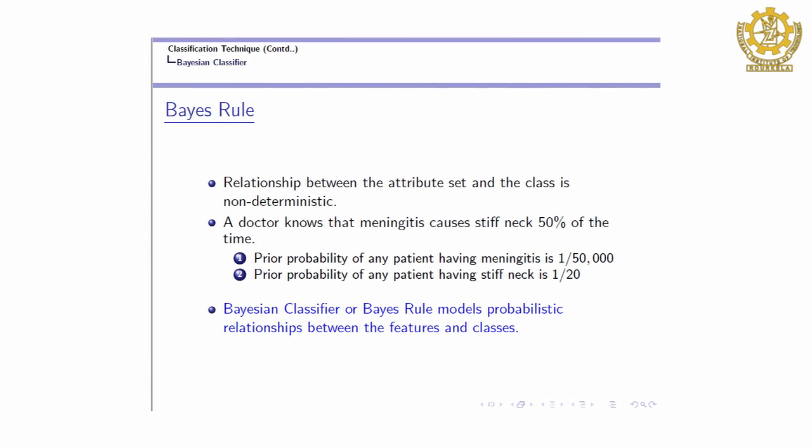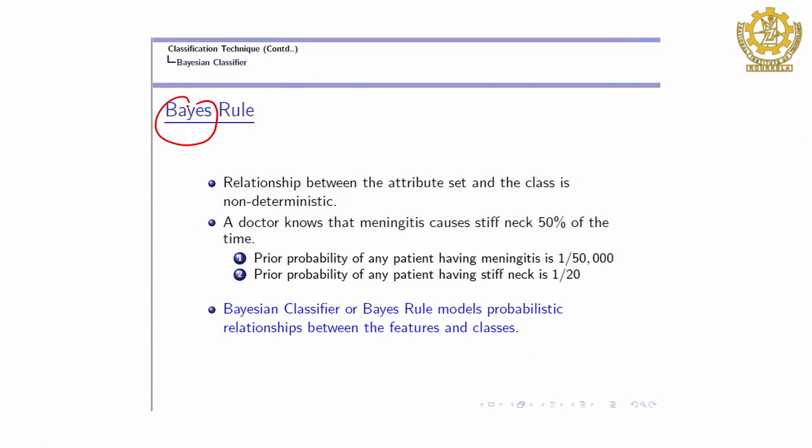Many times in the earlier examples of classification data sets, we have a very definite relationship between the class label and the features of an object, but sometimes it may not have this definite relationship. Sometimes the relationship is non-deterministic. To explore this non-deterministic relationship, we will learn a classifier called the Bayes classifier.